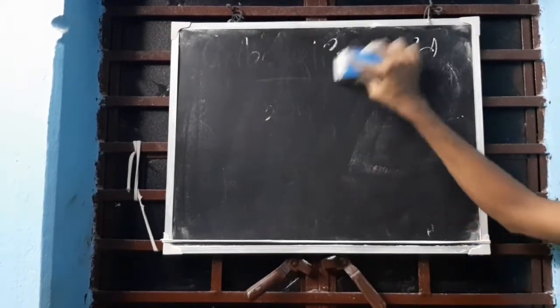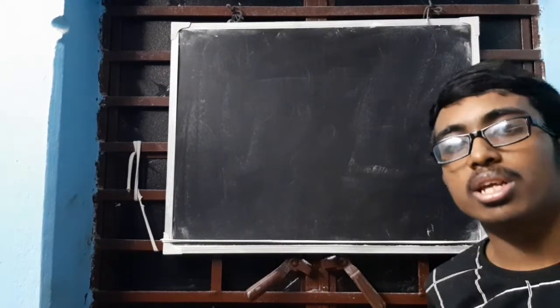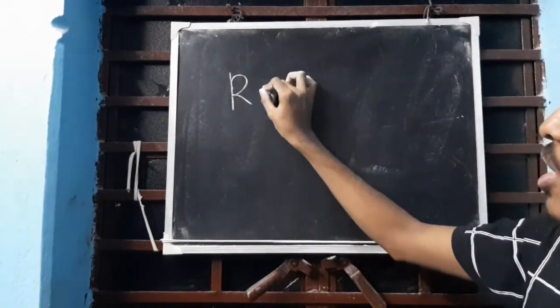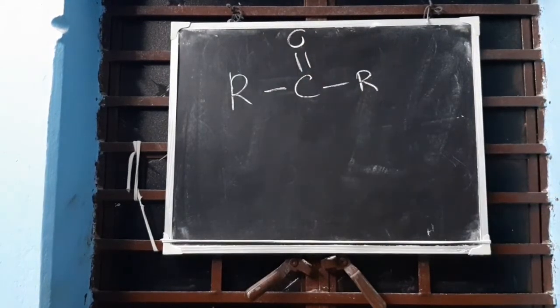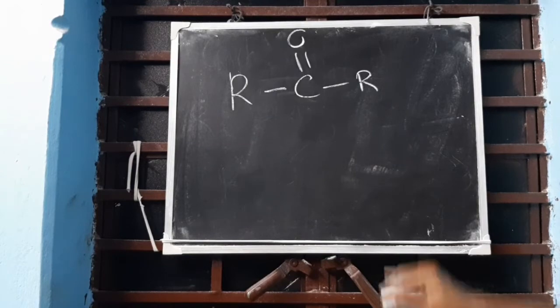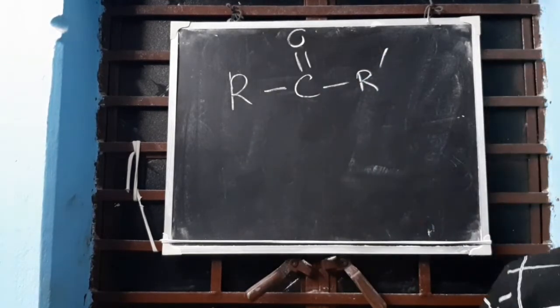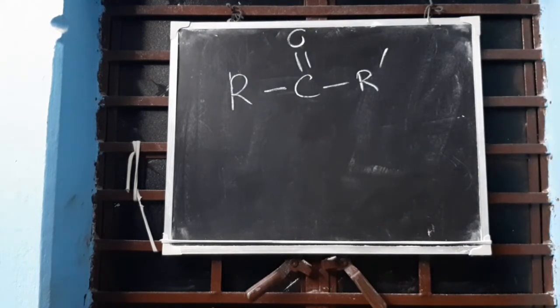I will not be discussing much about ketone because that's not in the syllabus right now. Just know the formula. Wherever you see R-C bonded with this and double bond O, this is ketone. Clear? Wherever you find this structure, this is ketone. R can be equal to R dash, R might not be equal to R dash. The difference, asymmetrical and symmetrical, is not in the syllabus. Clear? So just remember this.